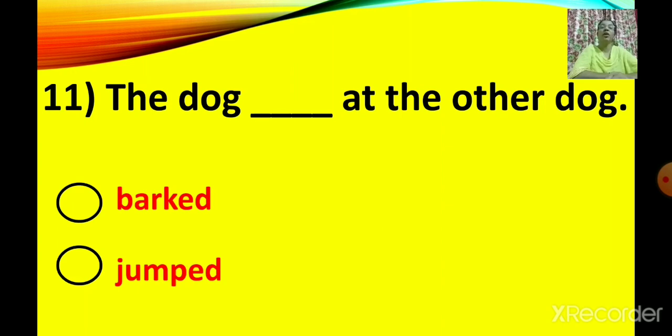Barked at the other dog or jumped at the other dog. He wanted that big piece of meat. So what did he do? He started barking. Okay. So dog barked at the other dog. So click on bark. The dog barked at the other dog. So answer is barked. Okay.